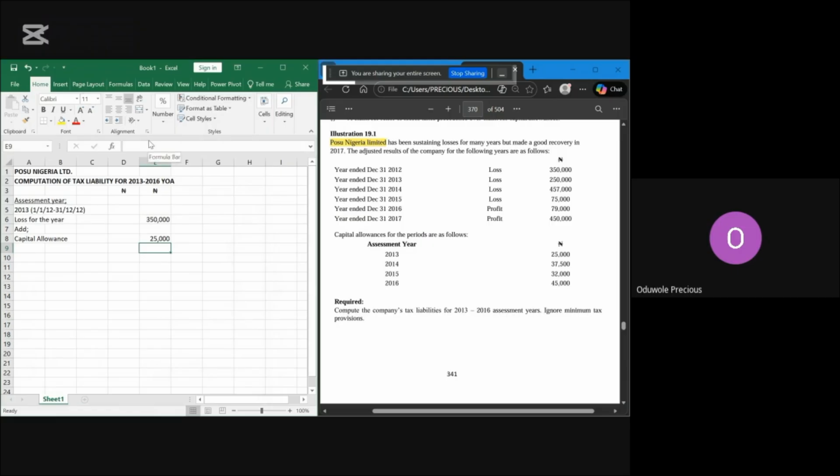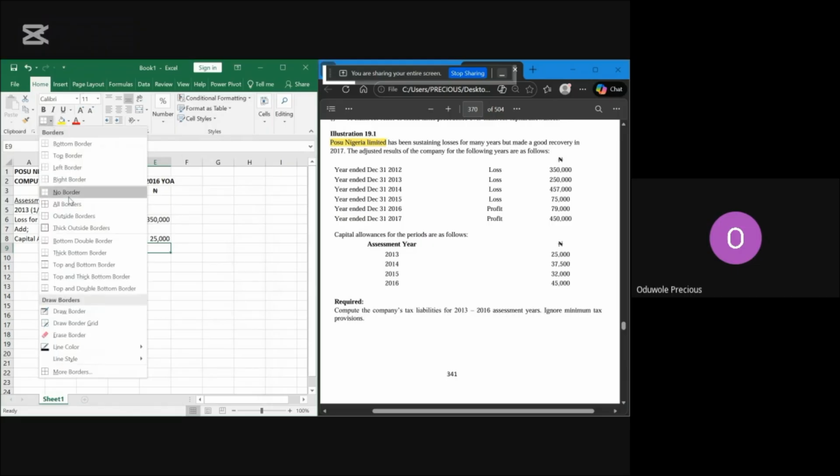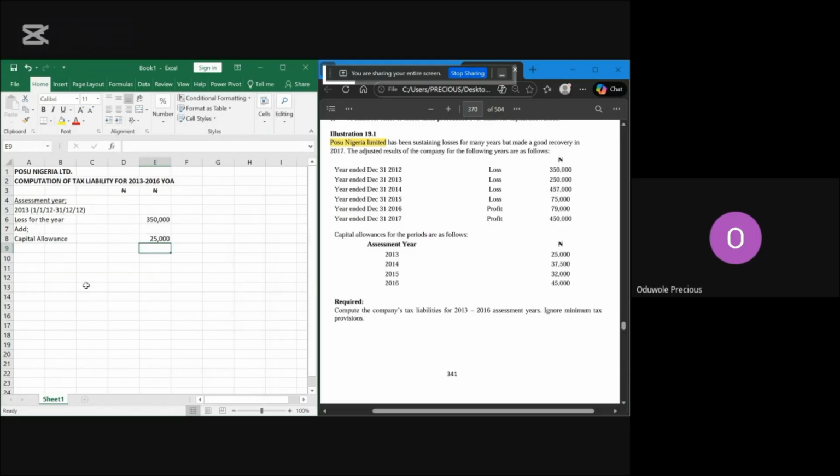So I think that's all for the 2013 year of assessment. If you add these together, that's 375,000. So this is the unrelieved loss and capital allowance.